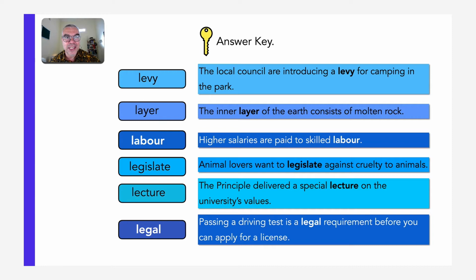Next is legislate, to make a law about something. Animal lovers want to legislate against cruelty to animals. Lecture. The principal delivered a lecture on the university's values. Lastly, legal. Passing a driving test is a legal requirement before you can apply for a license. Alright, that's group number 1.